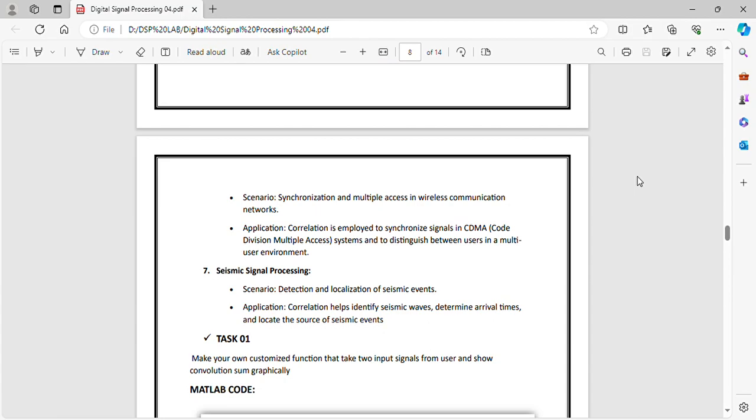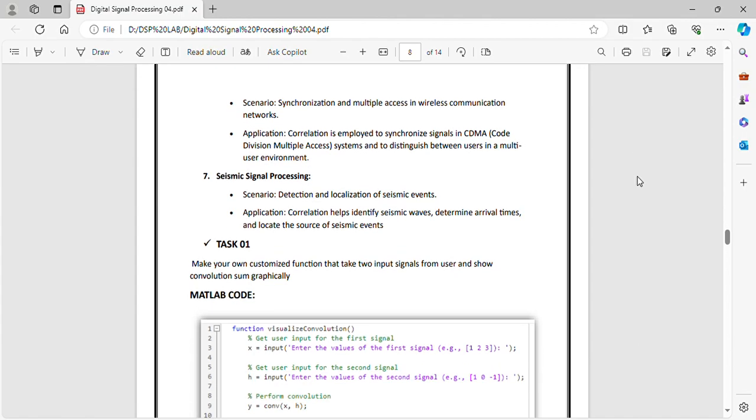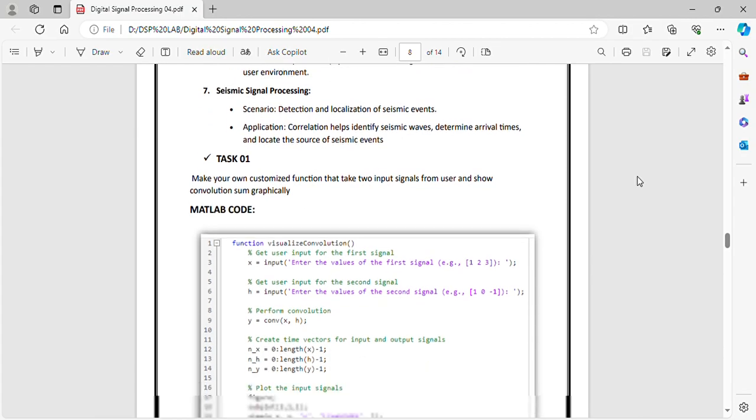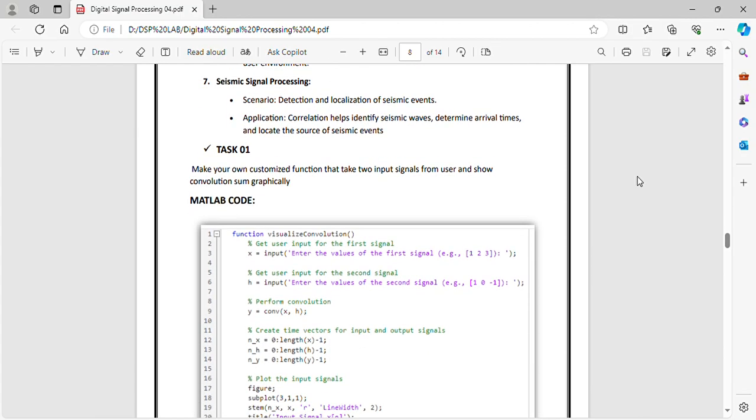So in MATLAB, now we'll explain some code. Task one is to make your own customized function that takes two input signals from the user and shows the convolution sum graphically. Name the function visual convolution. To get the user input for the first signal, x = input, enter the values of the first signal, for example 1 2 3 4 5 and so on, and get user input for the second signal, h = input, enter the values of the second signal.